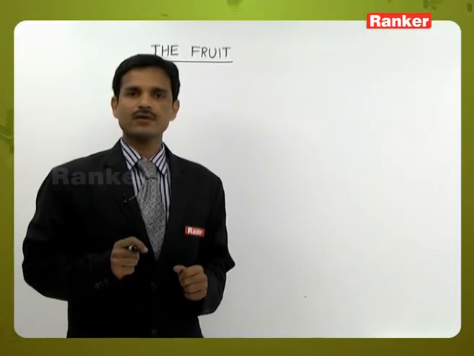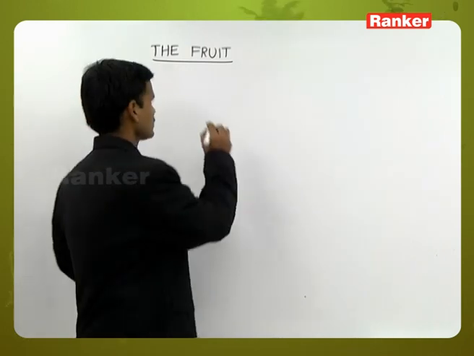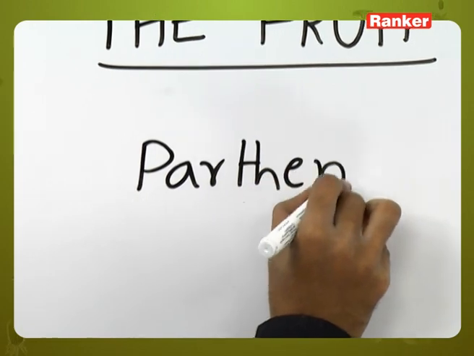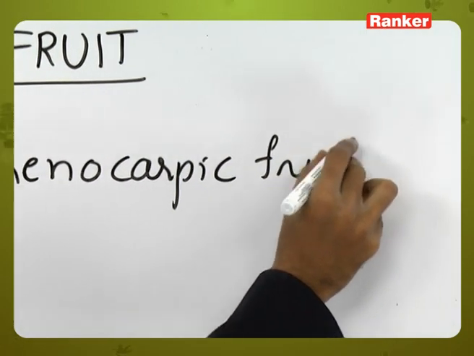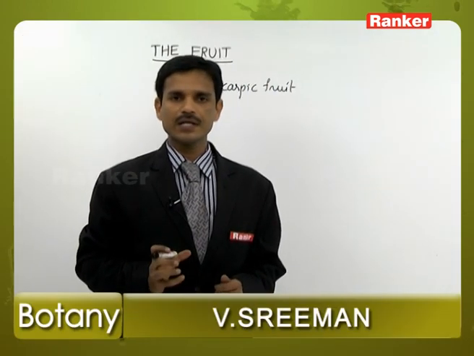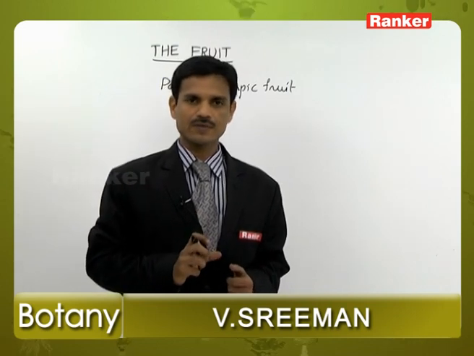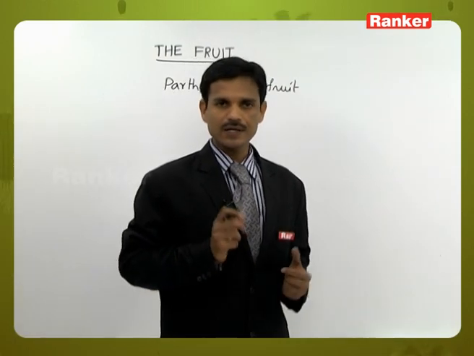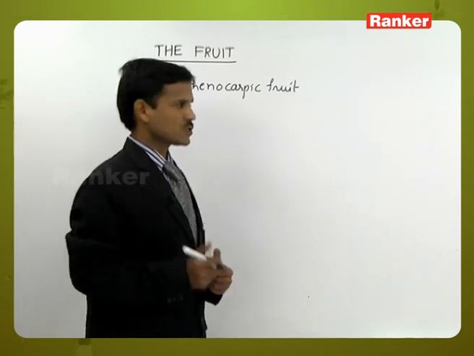Here, fruits are of different types. First one is Parthenocarpic fruit. So, what is Parthenocarpic fruit? Generally, the ovary develops into fruit after fertilization. After pollination and fertilization, the ovary develops into fruit. But here, without fertilization, the ovary develops into fruit.